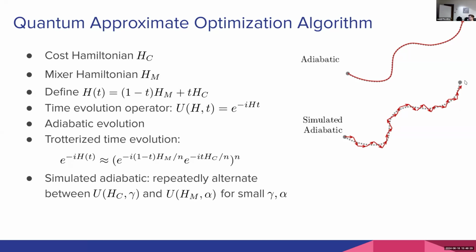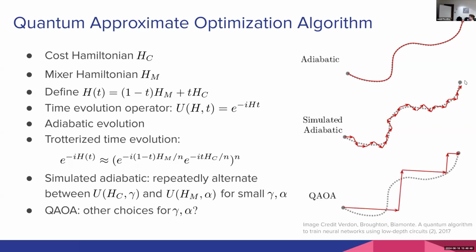Now, what QAOA says is maybe this is not feasible to do. This is an example with a few steps. It might be intractable to actually do time steps small enough to get here. In fact, a big issue is maybe we lose coherence of our system by that time and we no longer get accurate results. What QAOA says is, can we find other choices for these gamma and alpha time step parameters so that we can still walk through this parameter space, but maybe we find a more efficient path, but we still arrive at the ground state of HC.